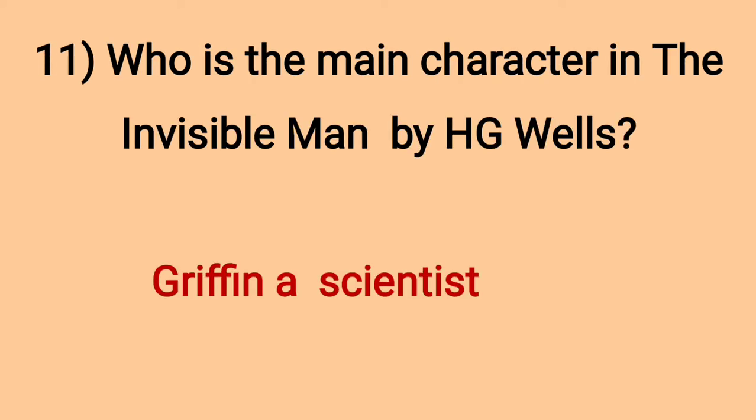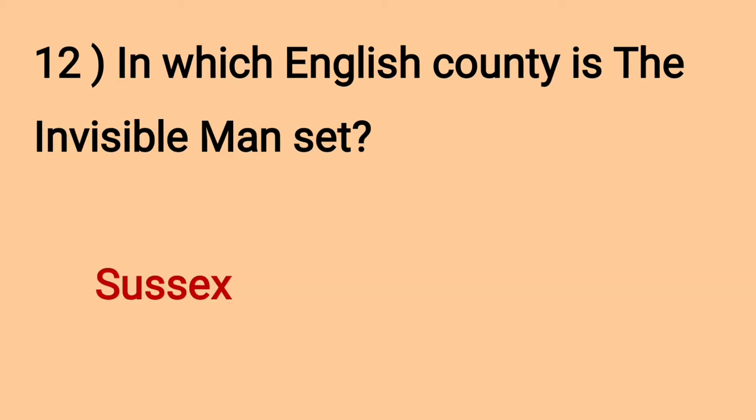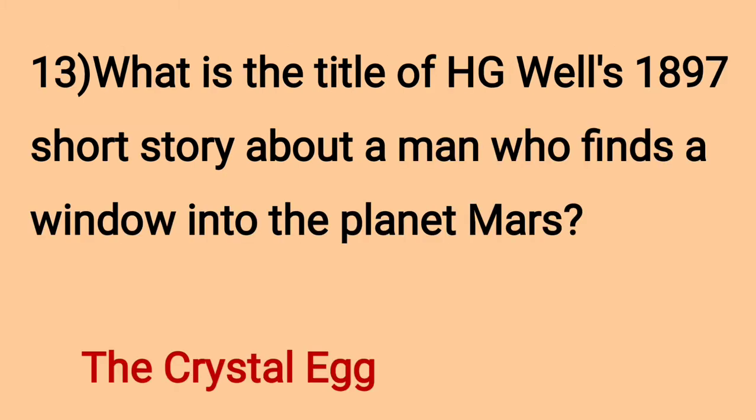Who is the main character in The Invisible Man by H.G. Wells? Griffin, a scientist. In which English county is The Invisible Man set? Sussex. What is the title of H.G. Wells' 1897 story about a man who finds a window into the planet Mars? The Crystal Egg.